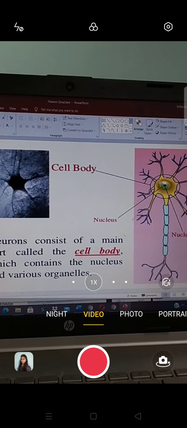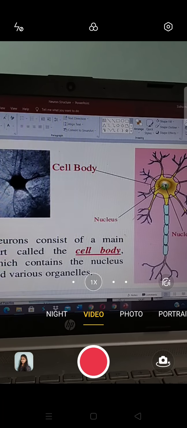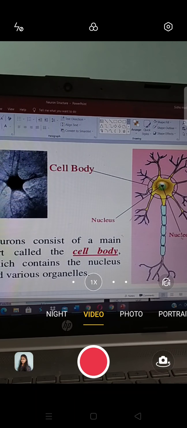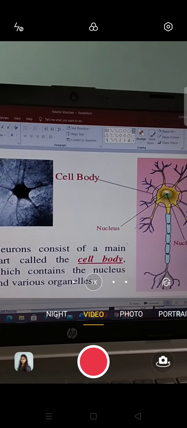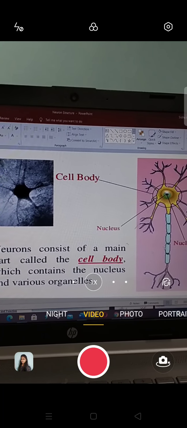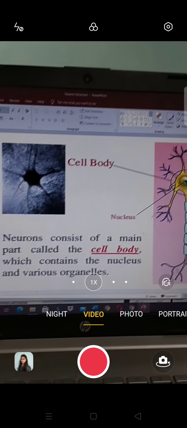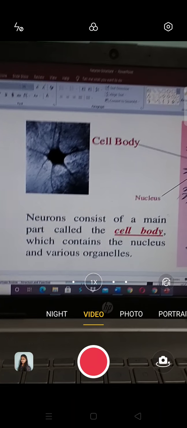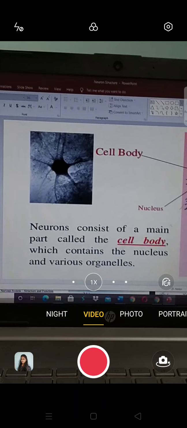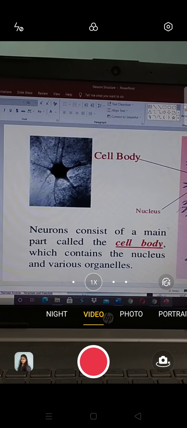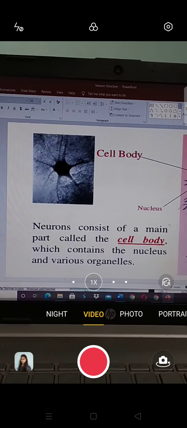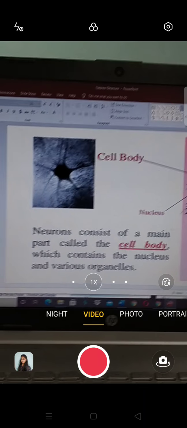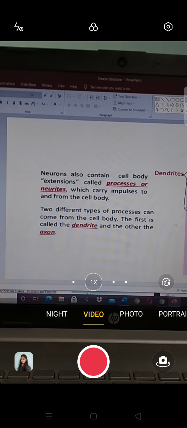Inside the body it contains a nucleus and a large nucleolus. This is the axon. These are the teledendrites. The body is filled with cytoplasm that is known as neuroplasm. It contains various cell organelles.